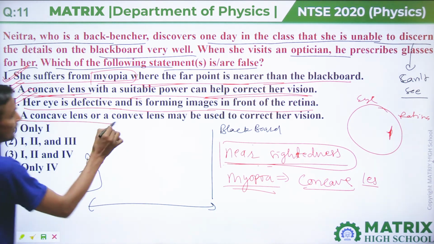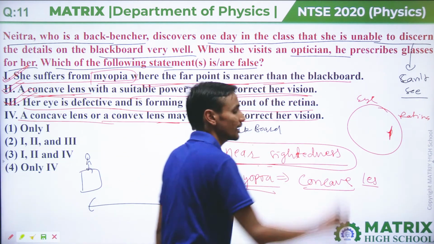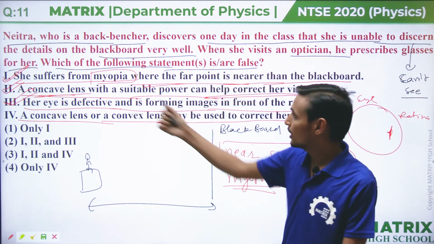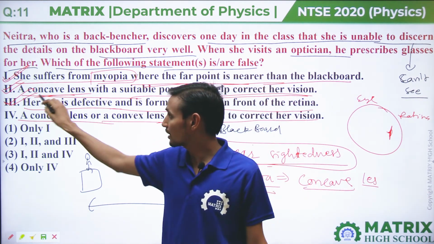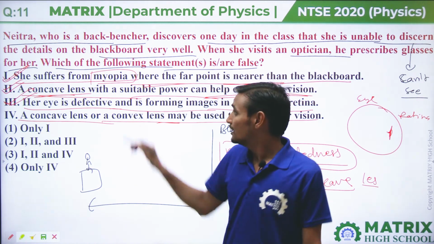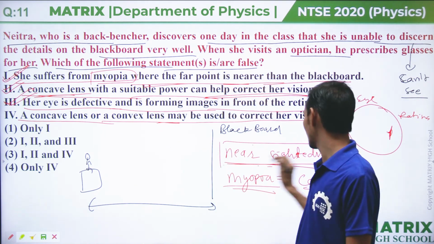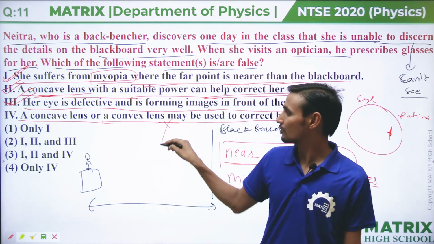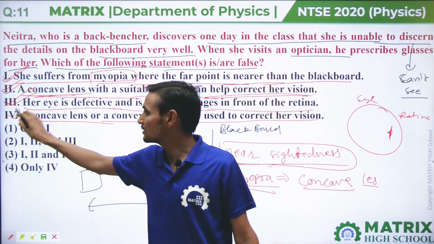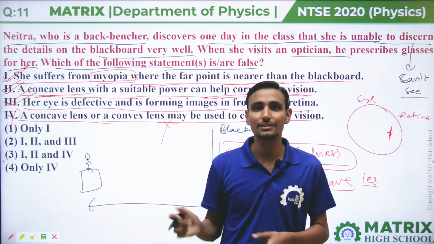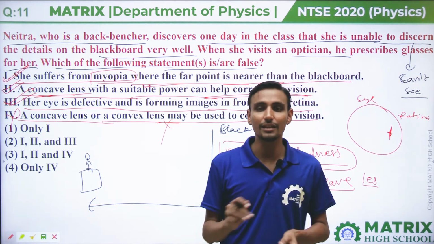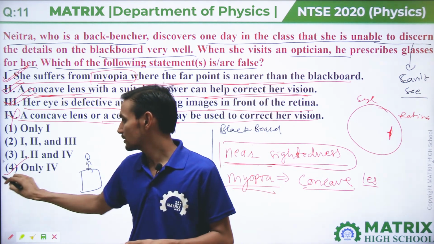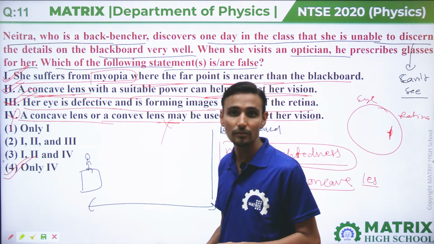A concave lens or a convex lens may be used to correct our vision. As we know, in myopia we use a concave lens, and in farsightedness we use a convex lens. So we say this is incorrect, because both lenses can't be used for a single disease of the eye. So only the fourth option is incorrect, false. The answer will be the fourth option.